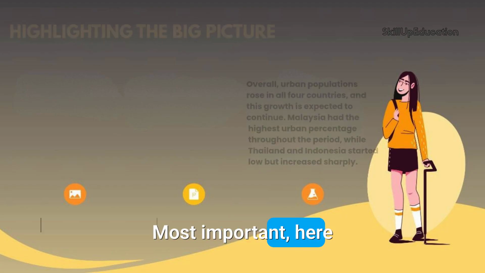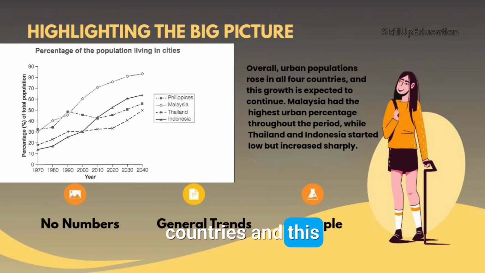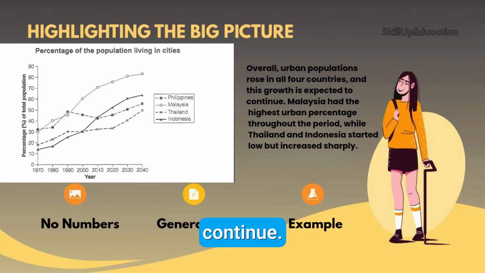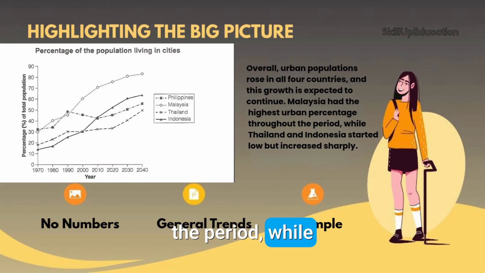Step 3. Write the overview. Most important. Here, you show the big picture. No numbers, just trends. Example. Overall, urban populations rose in all 4 countries, and this growth is expected to continue. Malaysia had the highest urban percentage throughout the period, while Thailand and Indonesia started low but increased sharply. This overview tells the examiner you understand the story of the graph.